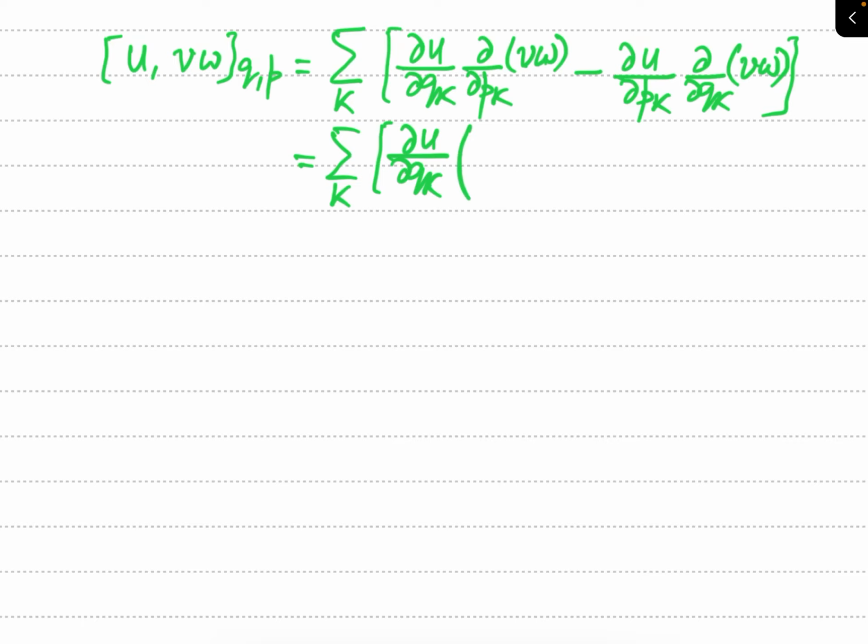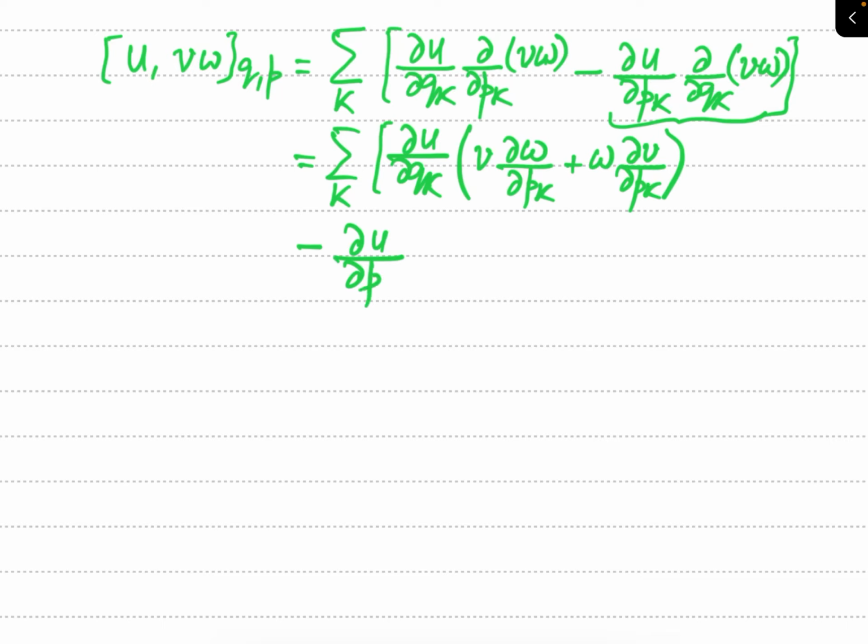So you can use the rule of differentiation of a product of two functions here, and this will be V del W by del PK plus W del V by del PK, and minus, now see this second term, del U by del PK, and now we will differentiate this product of V and W with respect to QK.